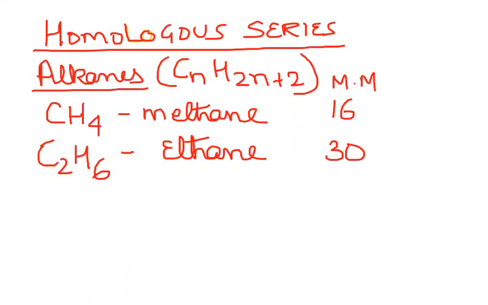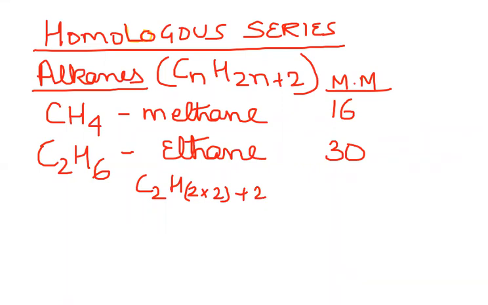Now, can I apply the general formula to this one? Let us see if it is applicable. If C is 2, then H is going to be 2 into 2, plus 2, so it comes to C2H6. So it is in accordance with the formula.